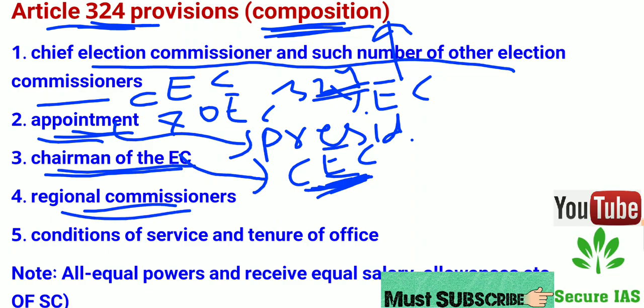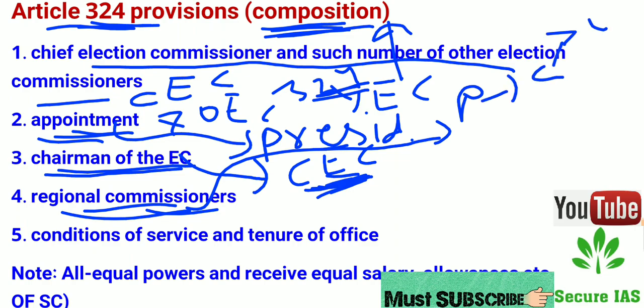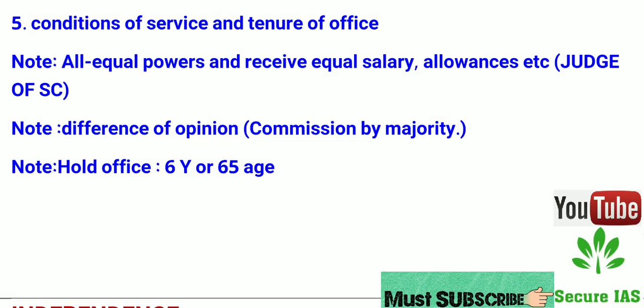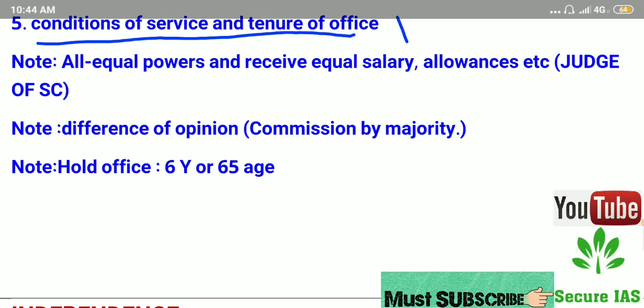Regional Commissioner. The President can appoint. Who will appoint? The President. The President can appoint after consultation with the Election Commission. He will consult the Election Commission and then appoint Regional Commissioners. Why? To assist the Election Commission. Condition of service and tenure of office is fixed by the President.